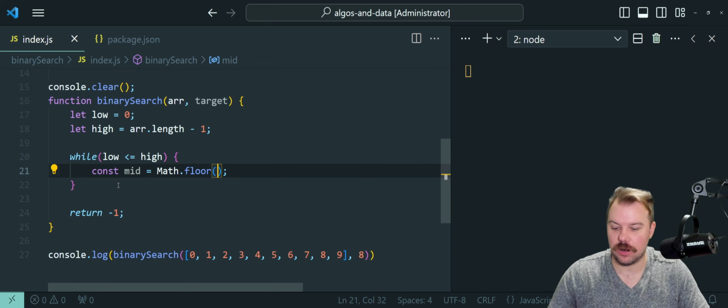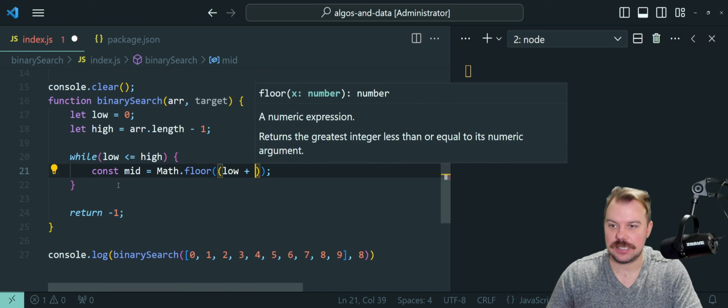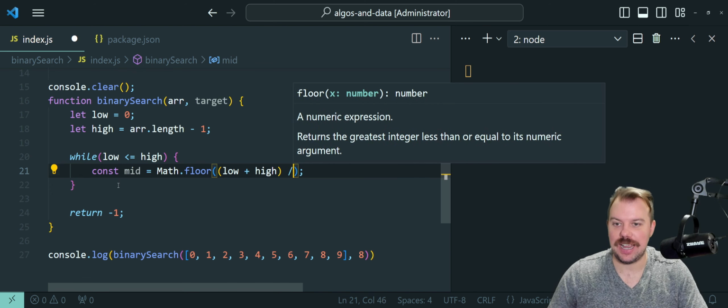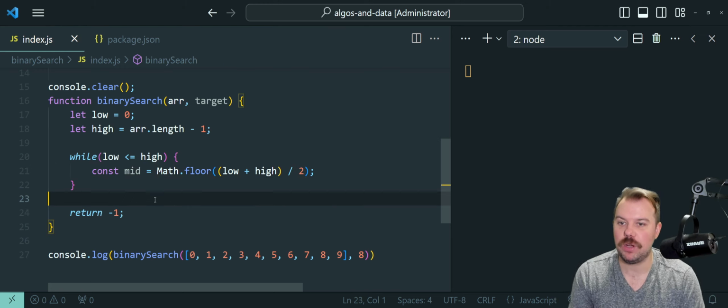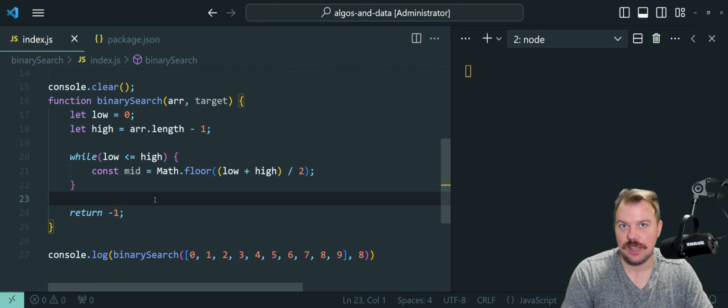We're going to take our low plus high, divide that by 2 and round down, and that would calculate our midpoint for each iteration as this goes through. So what we're going to basically say here is, like I said in our steps, if the value at our midpoint is our target, then boom, we have already found it.